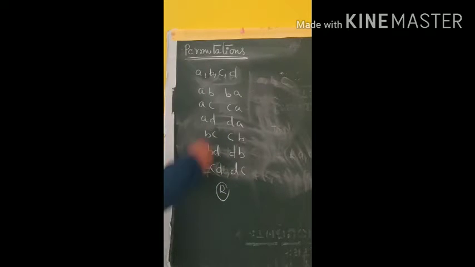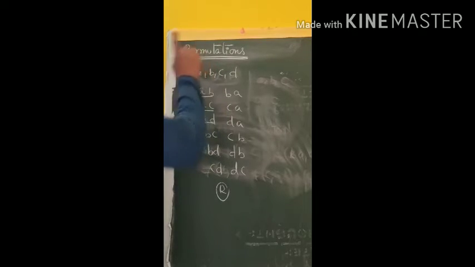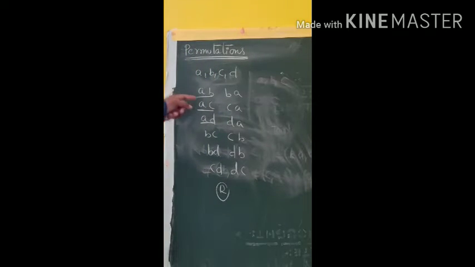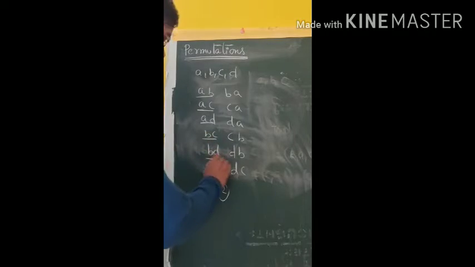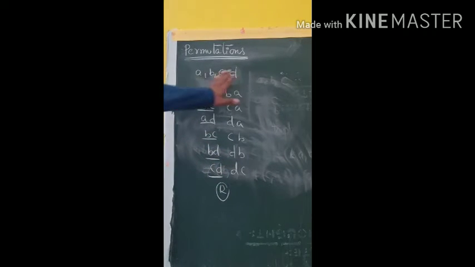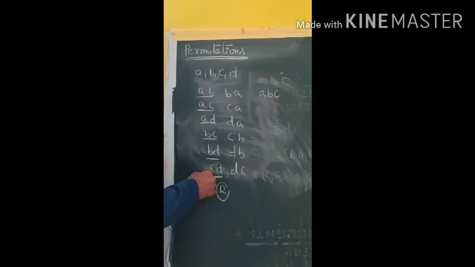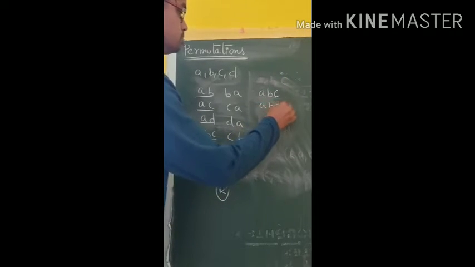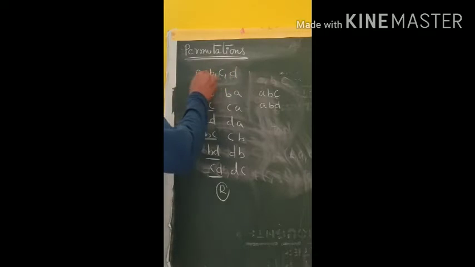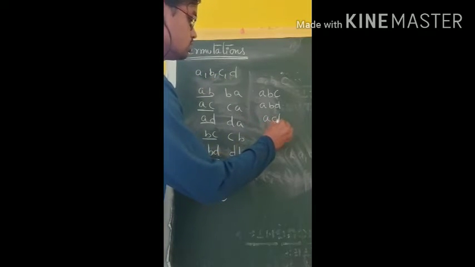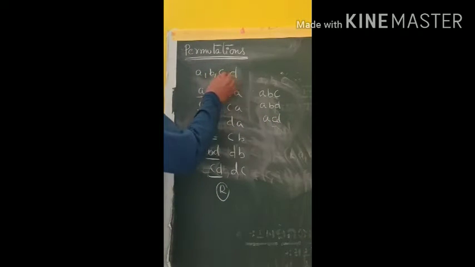Each tuple we call one permutation. Suppose from the same 4 objects, how many 3-element permutations are possible? See, ABC, ABD, ACD, and so on.